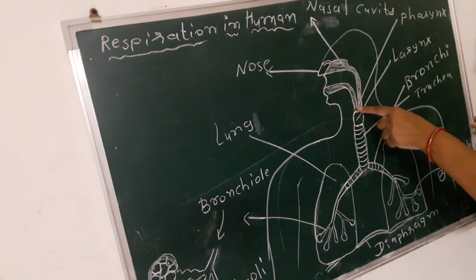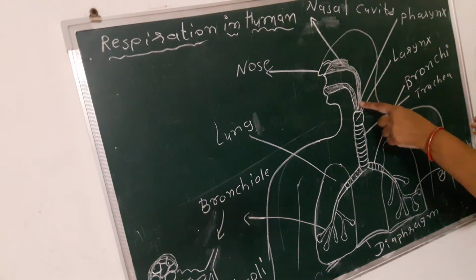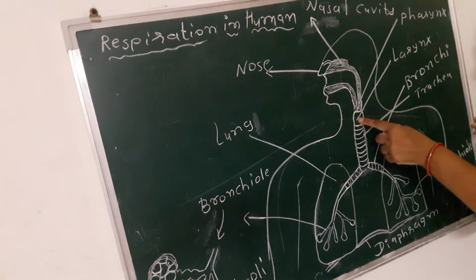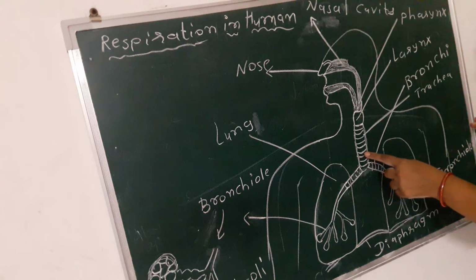Now what is pharynx? Pharynx is the common area of mouth and nose, and then this filtered air from the pharynx enters into the larynx. Now what is larynx? Larynx is the voice box. It produces sound. Then from the larynx air enters into the trachea.